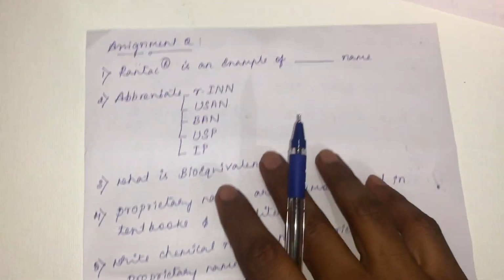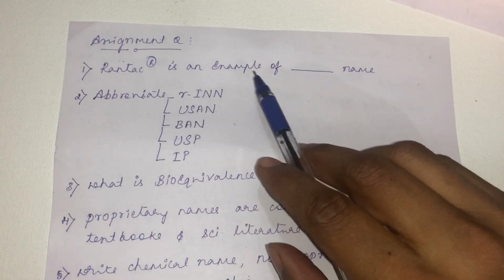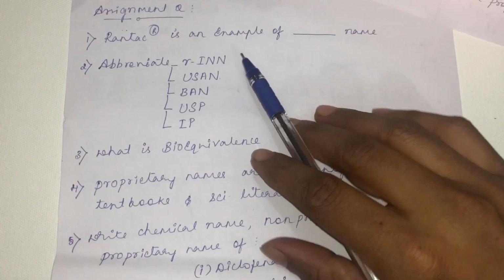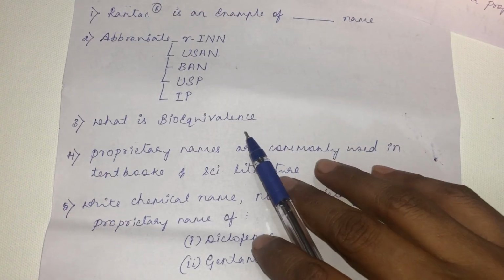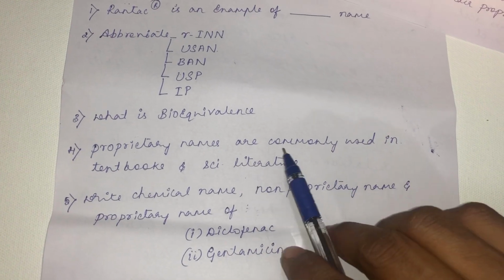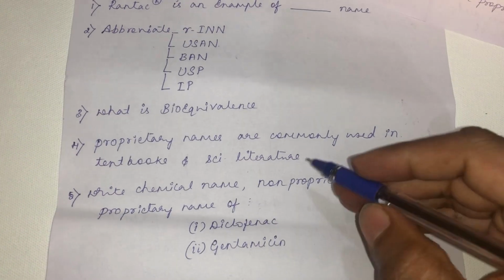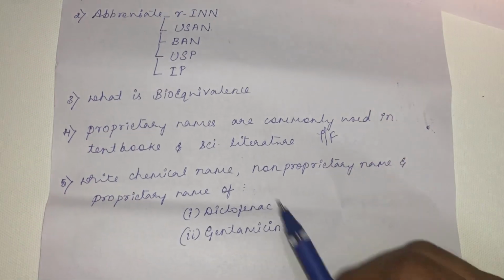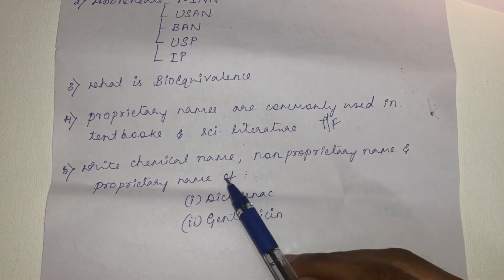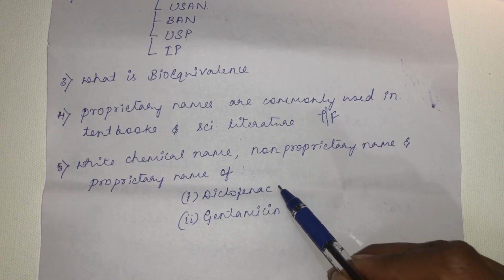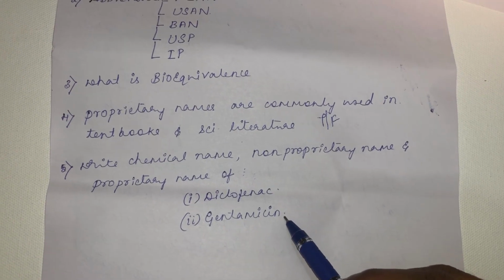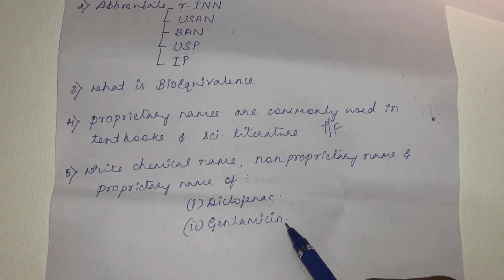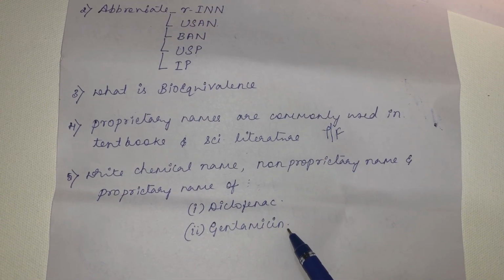Then the assignment questions. Rantac is an example of dash name. Then abbreviate RINN, USAN, BAN, USP, IP. Then what is bioequivalence? Then, proprietary names are commonly used in textbooks and scientific literature, true or false. Write chemical name, non-proprietary name and proprietary name of the following drugs: diclofenac and gentamicin. While writing answers also, don't try to copy as far as possible. Try to dig out your own answer, try to write your own answers. Thank you.